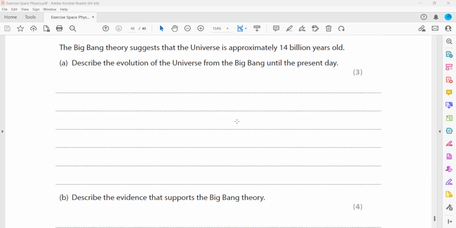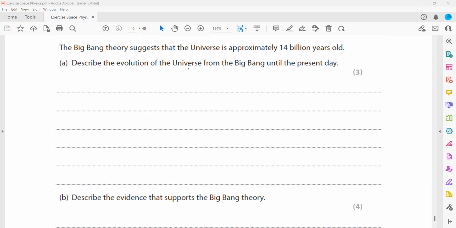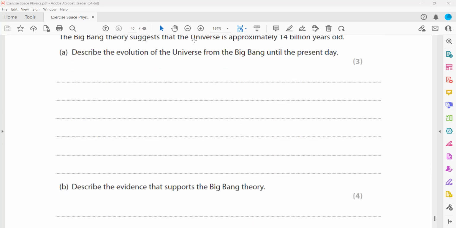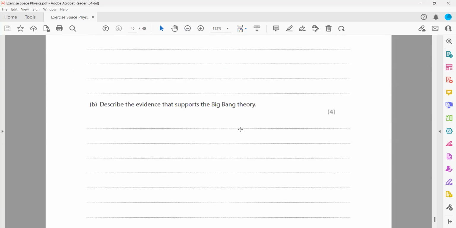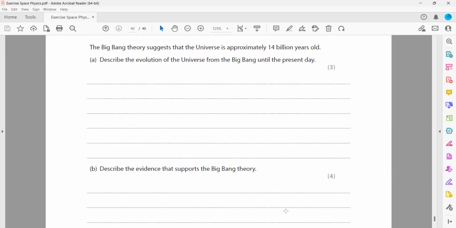Then the Big Bang theory suggests the universe is approximately 14 billion years old. Describe the evolution of the universe from the Big Bang until the present day and describe the evidence which supports the Big Bang. There's a last question. So how has the universe evolved from the Big Bang? In the beginning, the universe was very hot and dense and has expanded since the Big Bang, and it is in a cooling down state.